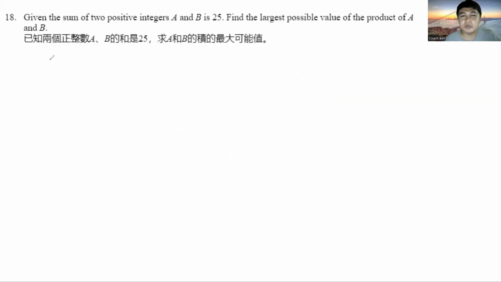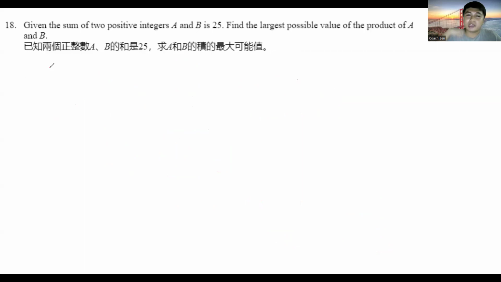Given the sum of two positive integers A and B is 25, find the largest possible value of the product of A and B. So, Sir, can I answer this question? Okay, go ahead, Nguyen Tat. 25 equals 1 times 25 and 5 times 5.